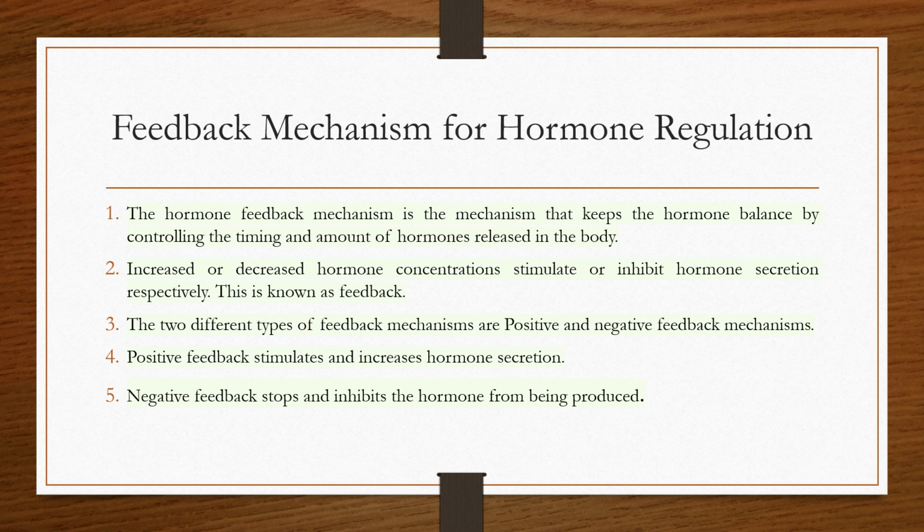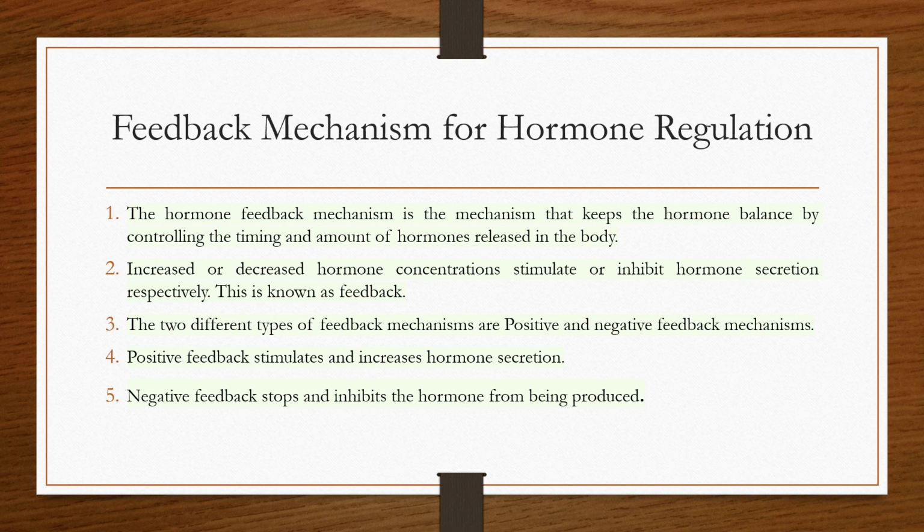in the body. So increased or decreased hormone concentration in the body gives a kind of feedback, which either stimulates or inhibits the further secretion of the hormone. This is known as the feedback mechanism. There are two types of feedback mechanisms. One is positive and the other is negative feedback mechanism. Positive feedback mechanism stimulates and increases the secretion of hormones, and negative feedback stops or inhibits the hormone from being produced.